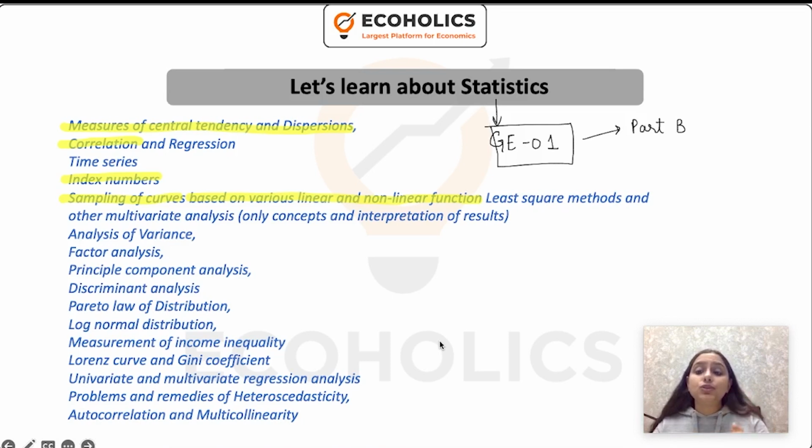The purpose is to develop your knowledge and hence test you on their applications. So many times there will be a question in econometrics, or somewhere else, where you have to use, let's say, a property of mean, a property of median. Recently a question came where you had to prove something about arithmetic mean and geometric mean. I will show you that.